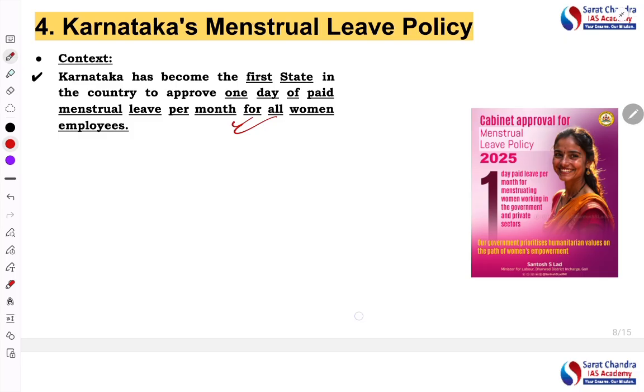Now, as you know, the menstrual cycle is a natural phenomenon which takes place every month as a part of the reproductive health of women, right?